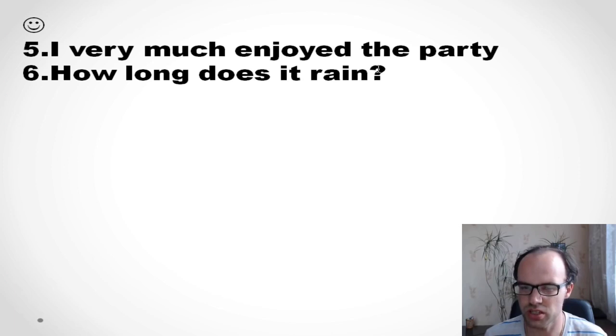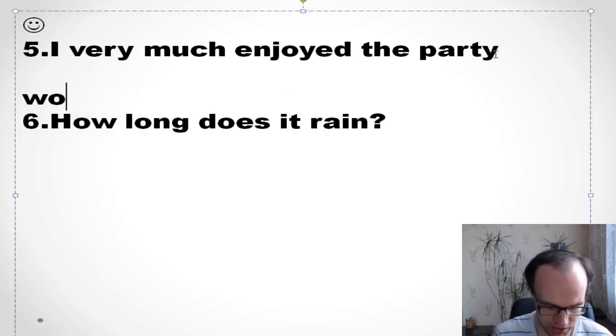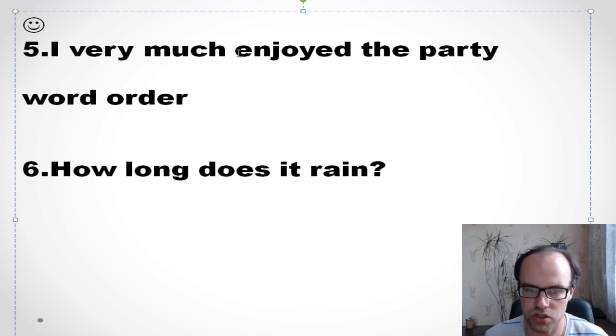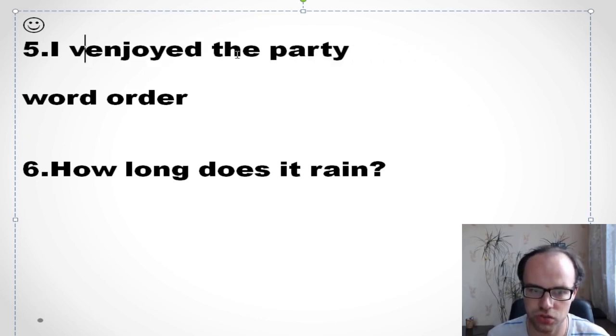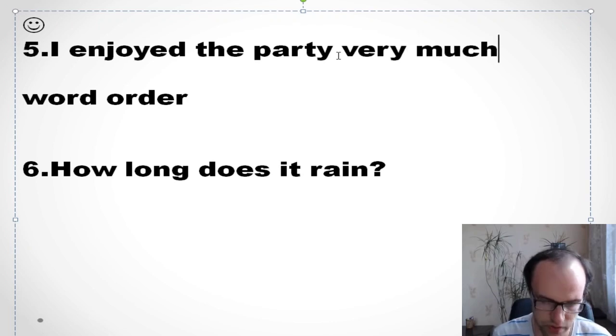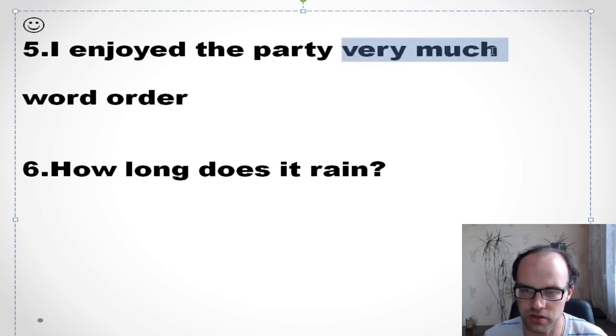Next, so I very much enjoyed the party. So enjoyed means that I really liked it. Okay, so can you see this mistake? It's about the correct or the right word order, okay? So we say very much, we put it in the end. So I enjoyed the party very much, yeah? Okay, we put it in the end.